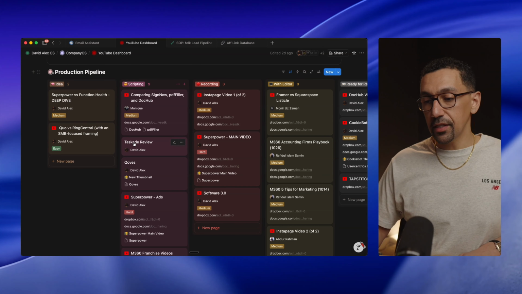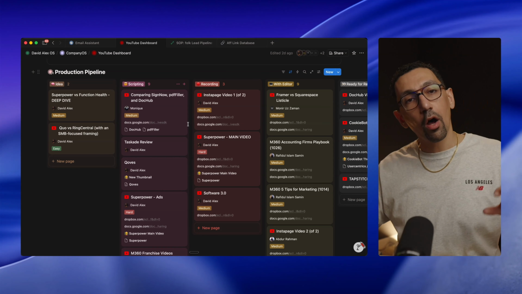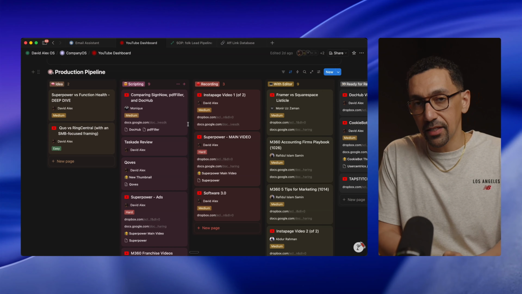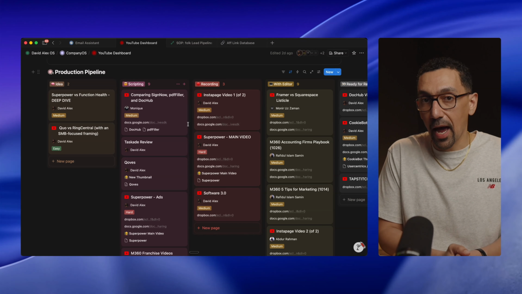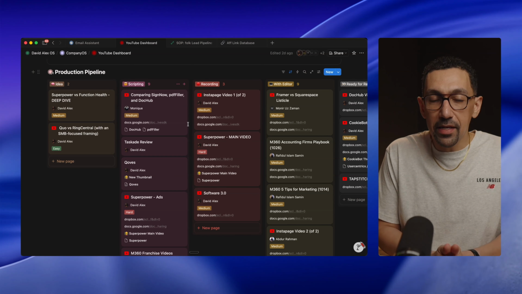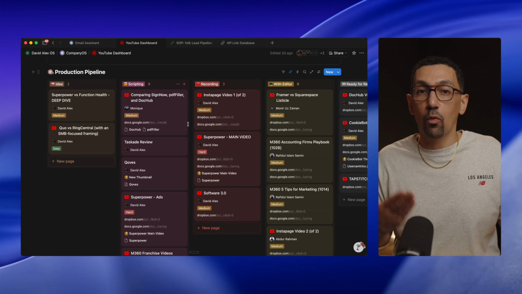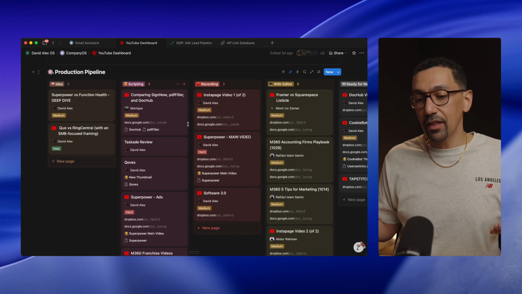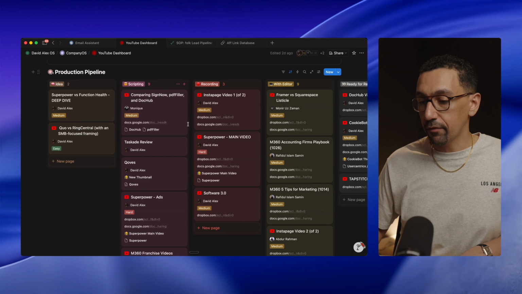And so as you can see here, there's an entire pipeline that I have, but on the back end there's a lot of stuff happening. First of all, when I work with a new brand, the brand fills out an intake form. When they fill out that form, it triggers a bunch of different things to happen. One of those, it generates the first draft of the script as a basis for me to get started. What I love about that is that it's using Claude, and that's one of my favorite tools when I am editing a script. But what I also love is that everything is in Notion, marked and dated exactly where it is. I have all the information here.